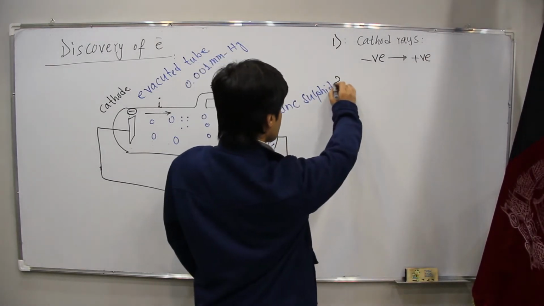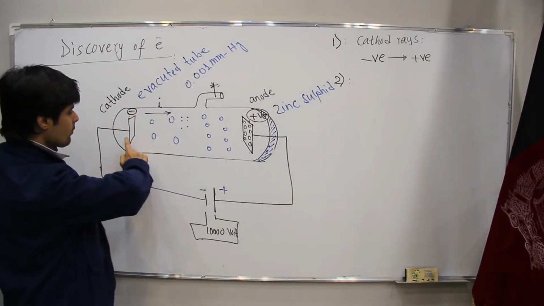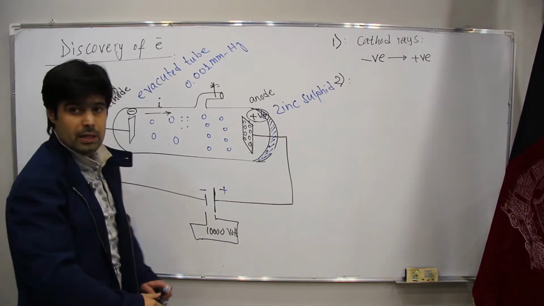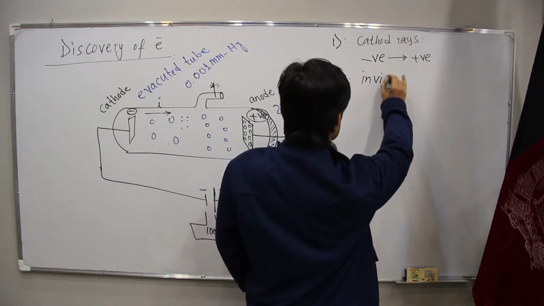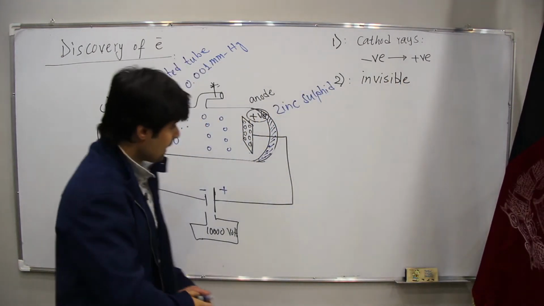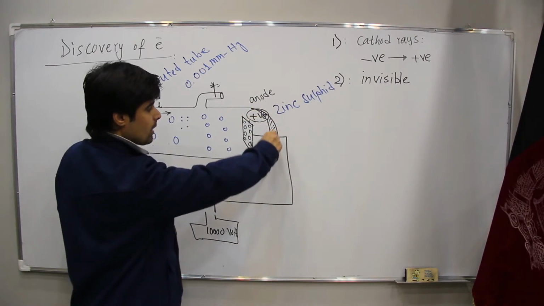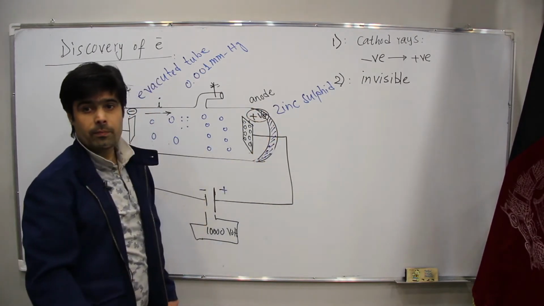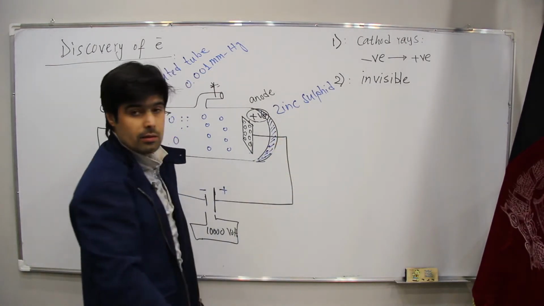Second, this ray which is going from the negative plate to the positive plate is invisible. For this reason, he covered the side with a fluorescent material, zinc sulfide.